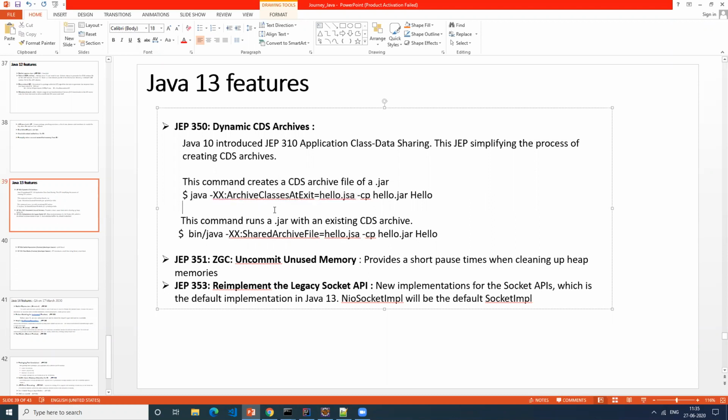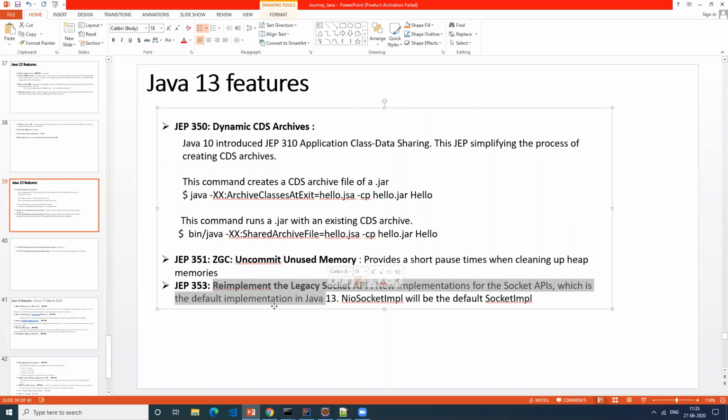Okay. So this is one thing that got added, and the next one is again some improvement to the garbage collector. In the last release, Java 12, they added a new garbage collector, right? So they did some performance improvements to that in Java 13. And the next one is an important thing.